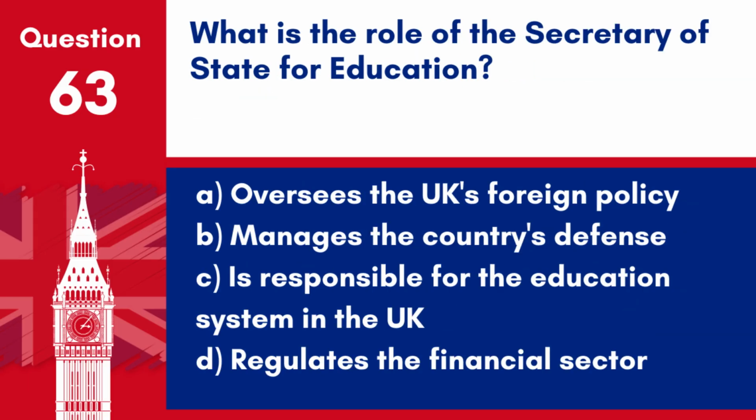Question 63. What is the role of the Secretary of State for Education? A. Oversees the UK's foreign policy. B. Manages the country's defence. C. Is responsible for the education system in the UK. D. Regulates the financial sector. Answer. C. Is responsible for the education system in the UK. The Secretary of State for Education is in charge of the Department for Education and is responsible for issues affecting education in England.